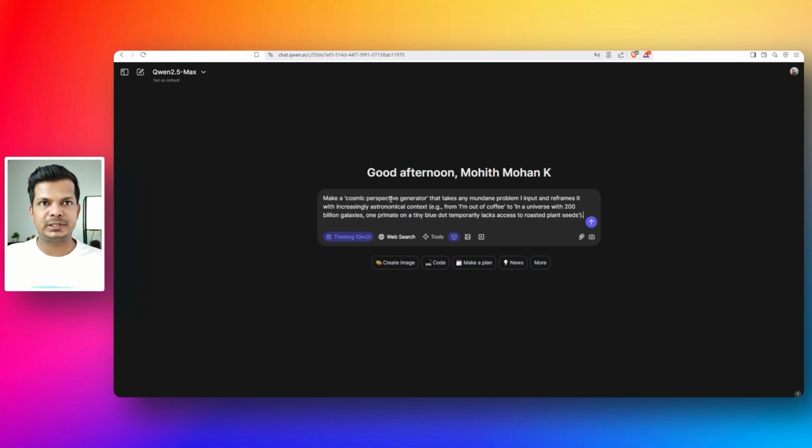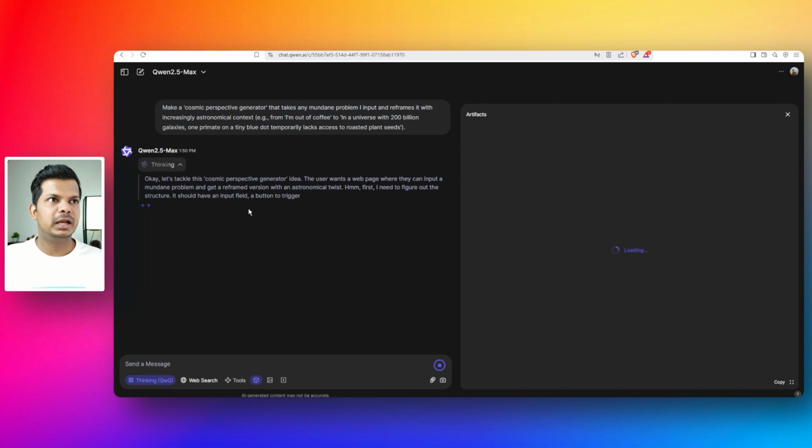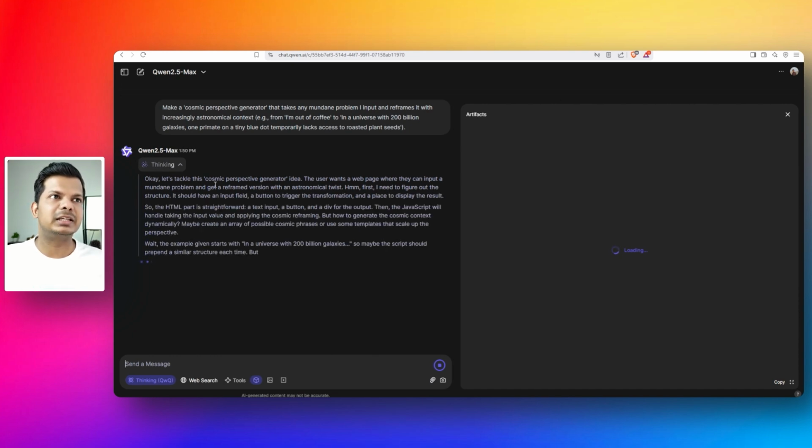Make a cosmic perspective generator that takes any mundane problem I input and reframes it with increasingly astronomical context. For example, I'm out of coffee to in a universe with 200 billion galaxies, one primate on a tiny blue dot temporarily lacks access to roasted plant seeds. So something ridiculous. So let's see what it does. It's quite funny. Okay, the artifact is on and this is the thinking, and this is what I wanted to actually check. See what the thinking process is.